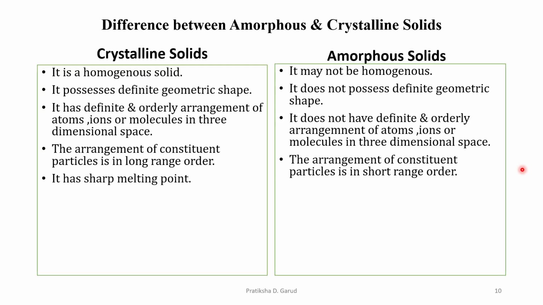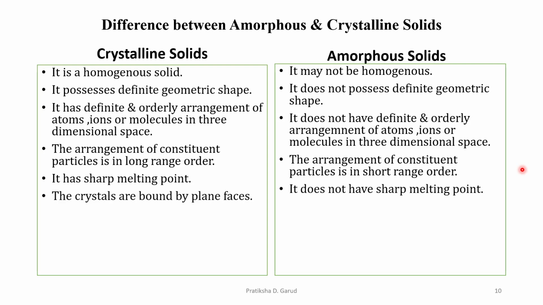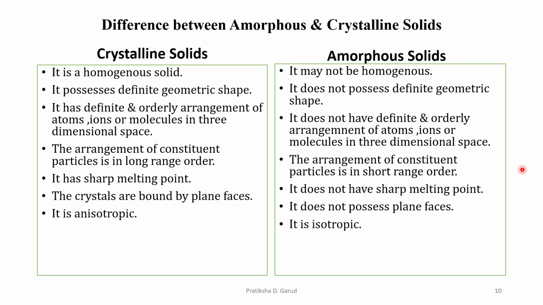Crystalline solids have a sharp melting point. Amorphous solids do not have a sharp melting point. The crystals of crystalline solids are bound by plane faces, whereas amorphous solids do not possess plane faces. Crystalline solids are anisotropic in nature, while amorphous solids are isotropic in nature. Crystalline solids have a unit cell, whereas amorphous solids do not have any unit cell.